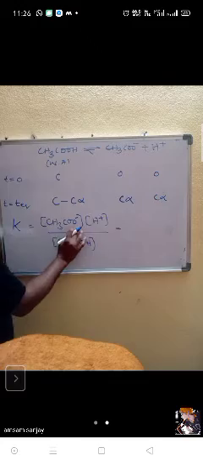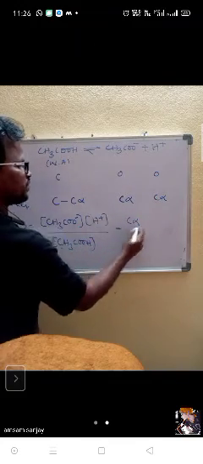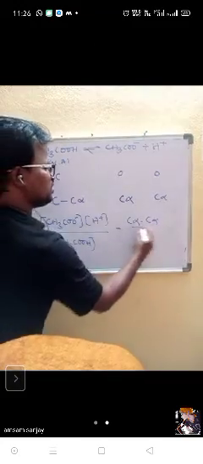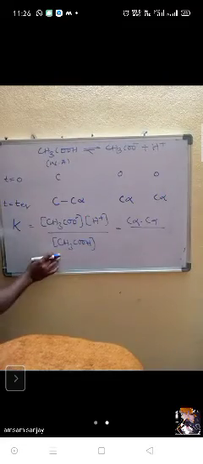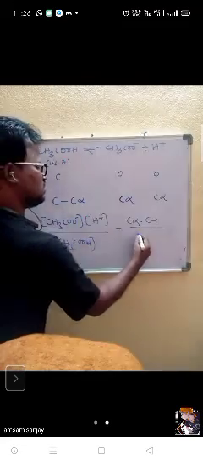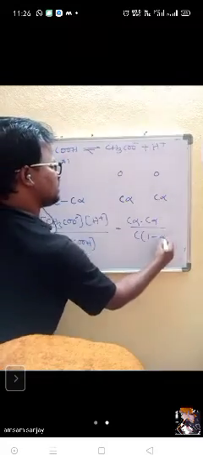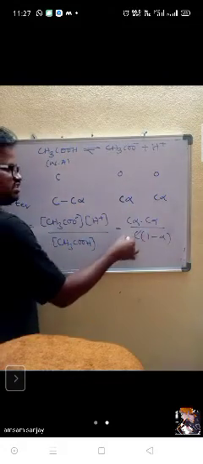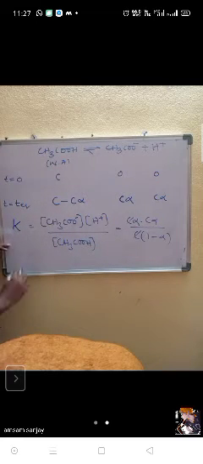Concentration of CH3COO minus is C alpha, concentration of H plus is C alpha, divided by C minus C alpha. Can I take C common, 1 minus alpha? Anybody having doubt? C gets cancelled.